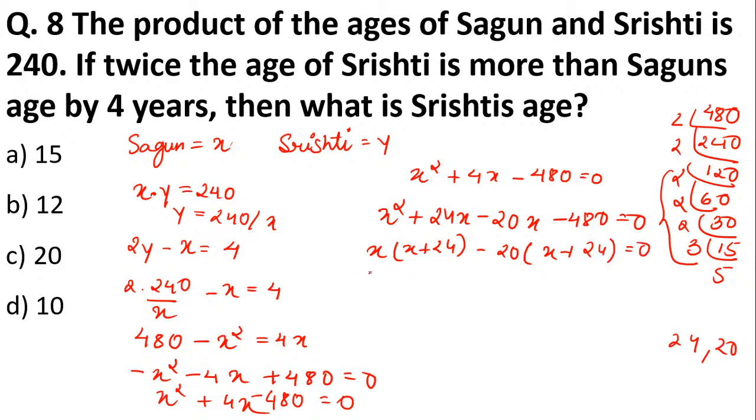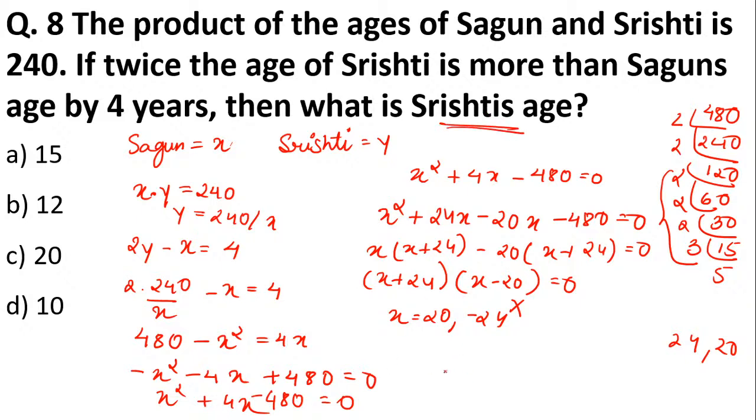So now what numbers will you get? x plus 24 and x minus 20 equal to 0. If you take each equal to 0, you will get x is equal to 20 or x is equal to minus 24. Obviously, if the positive sign goes to the other side, it becomes negative. Age cannot be minus 24. So x is Sagun's age, which is 20. And what is the age of Srishti? The question has asked you the age of Srishti.